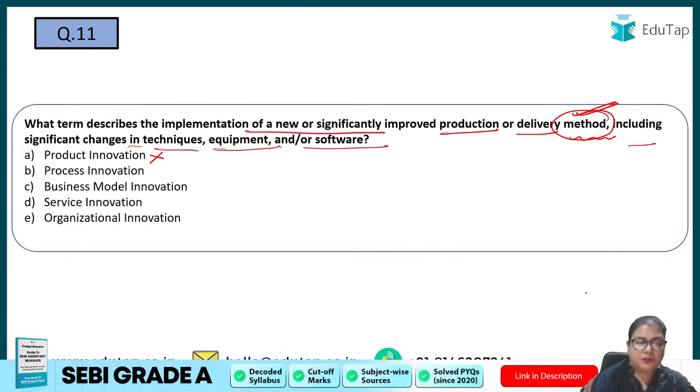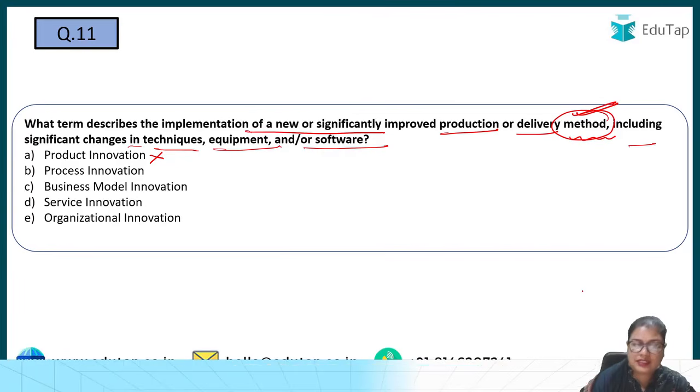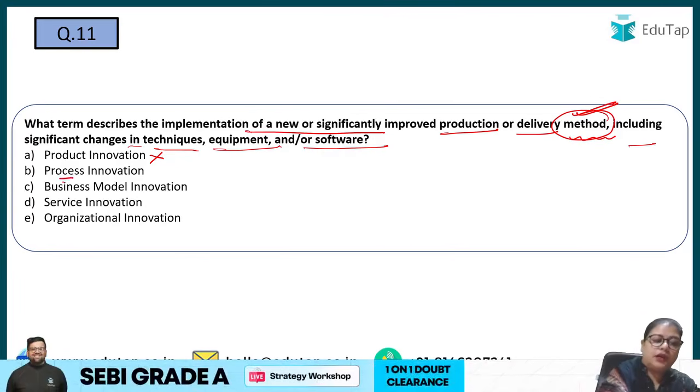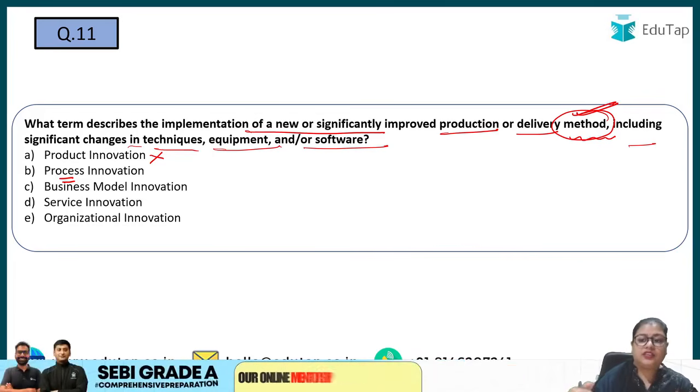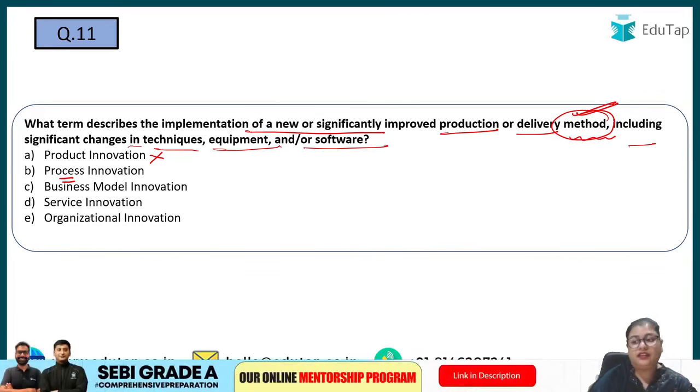So product innovation तो नहीं होगा. Then process innovation. When I'm talking about the method, change in the method, we are of course talking about changing the whole process from the start to end, है ना? The production and the delivery as well.